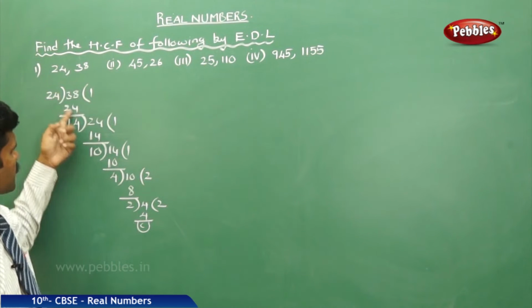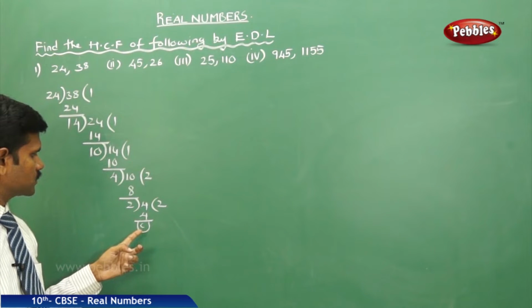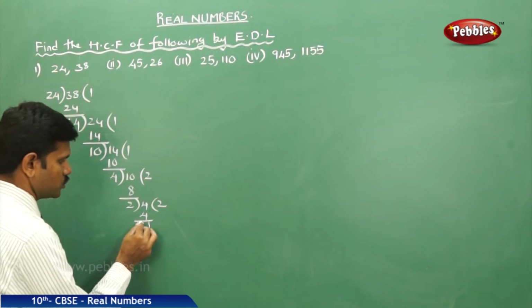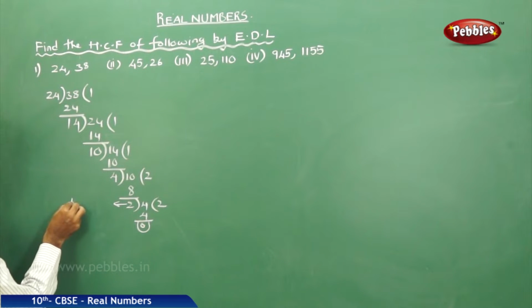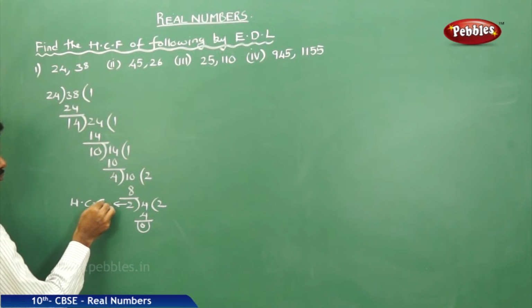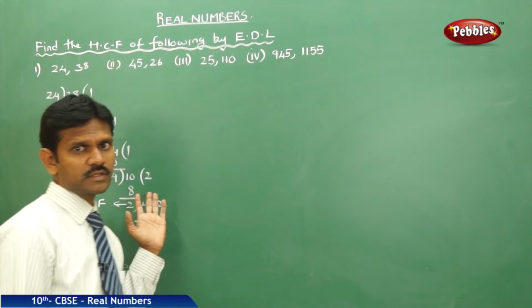We have to continue the process till we get the remainder 0. Therefore, your HCF is 2. This is the division method.